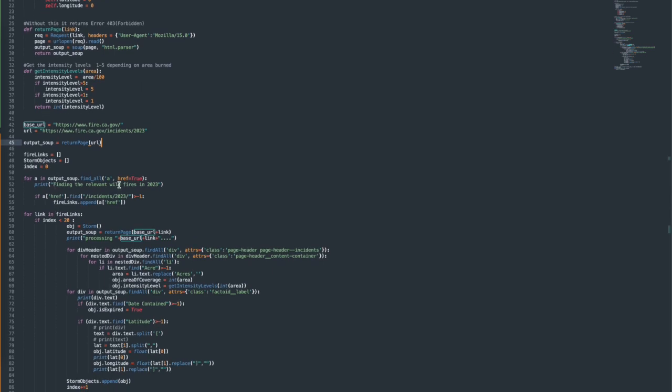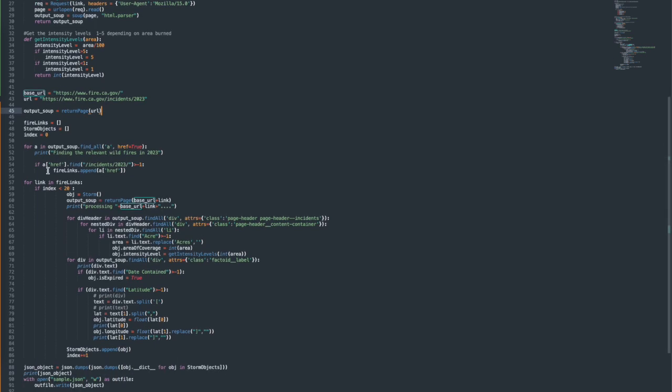And now I'm going to show you why we are processing the a tag with href true. So here I am going to comment all the print statements, so we are going to get the relevant print which we want to show on our screens.